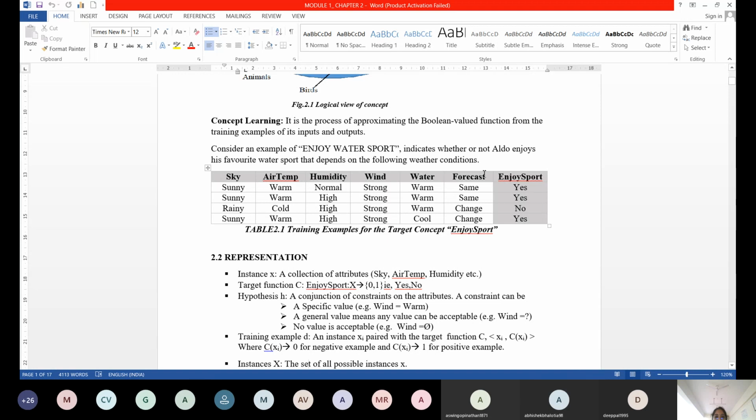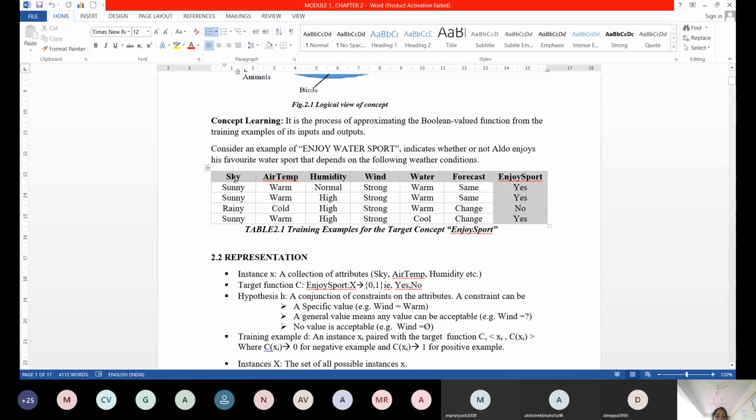Target function. So target function is the enjoy sport, the last column, the classified column, you see that, right? So this is called your target function, which is represented with C, meaning the classified one. Target function is represented with C. Now the complete entire table, how can I call x comma C of x? Will you agree that x comma C of x, where x is this,